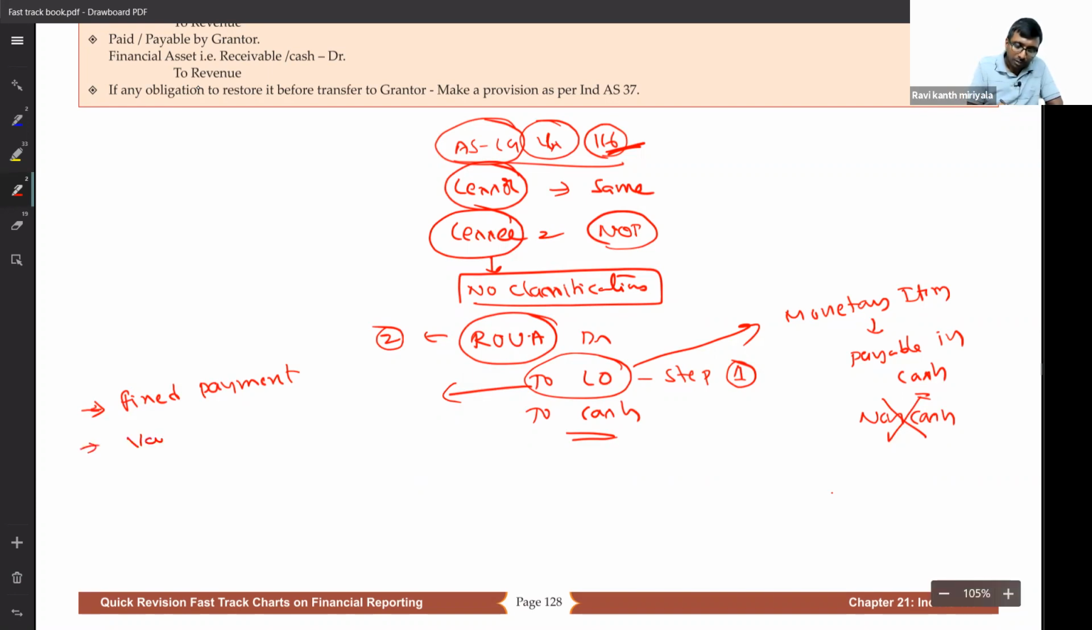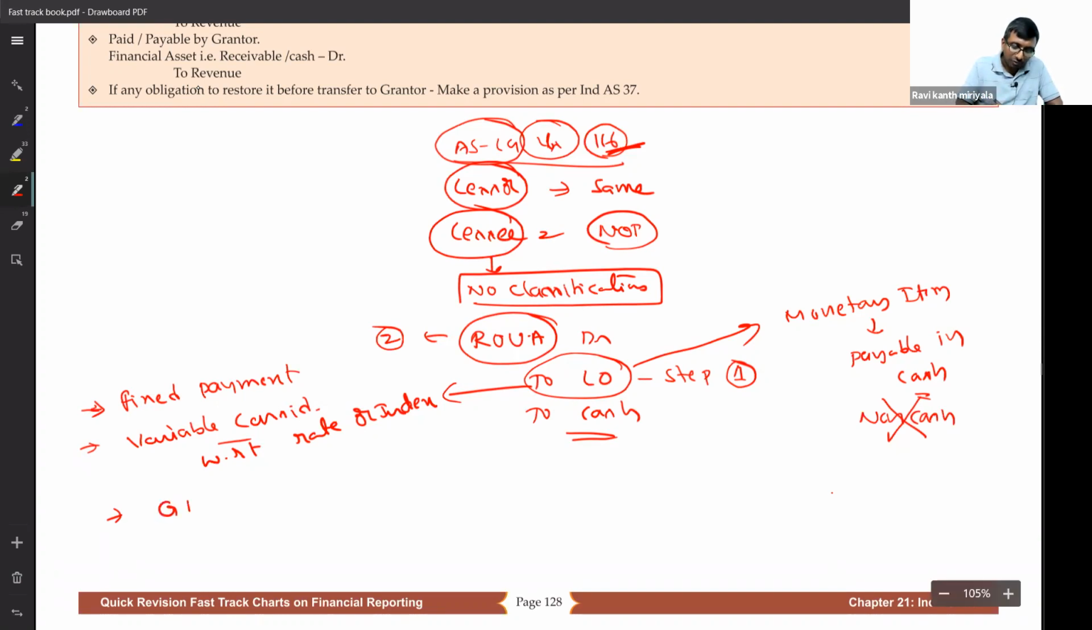At the same time, if there is any variable consideration, it is with respect to a rate or index. Suppose, sir, it is with respect to sales: if my sales go up, then I have to pay more money. That kind of lease payment is not part of lease obligation.